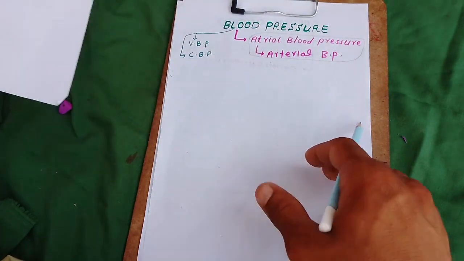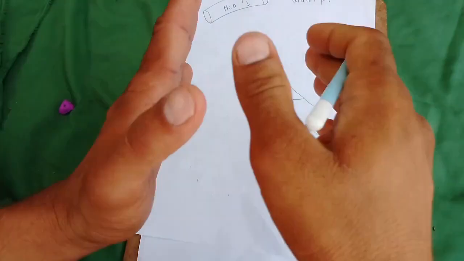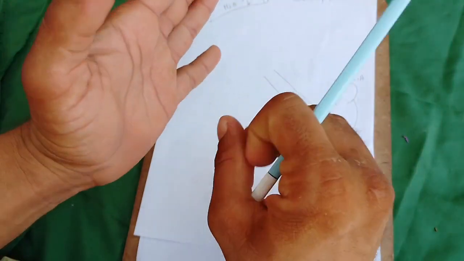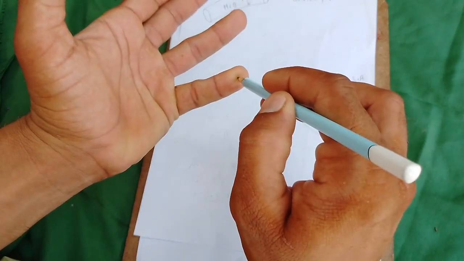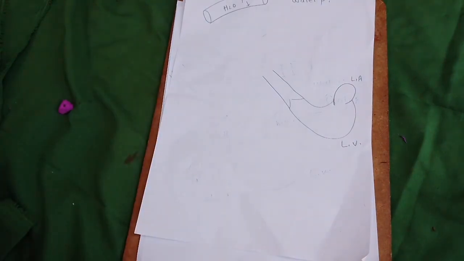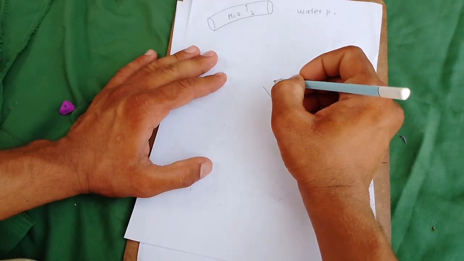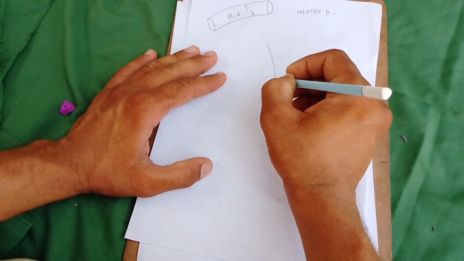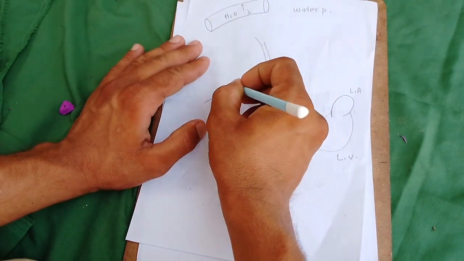So what is arterial blood pressure? The blood pressure exerted by the blood on the wall of the arteries is called arterial blood pressure. As we know, this is the aorta, and these are the arteries which branch from the aorta.